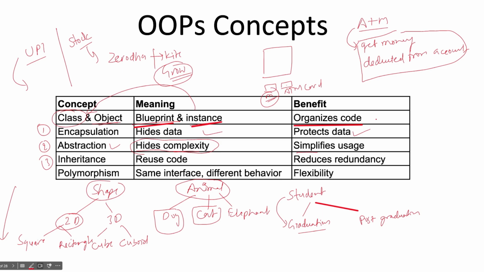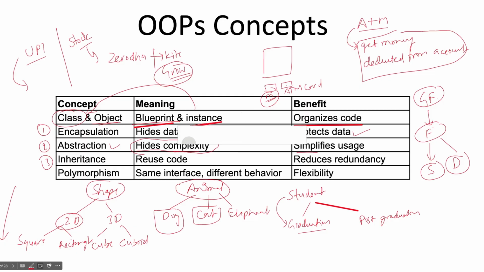Just like your grandfather's features are in your father and their features in the son or maybe daughter, right? So your features are transmitting from one generation to another. Similarly, this is your parent class, this is your child class.